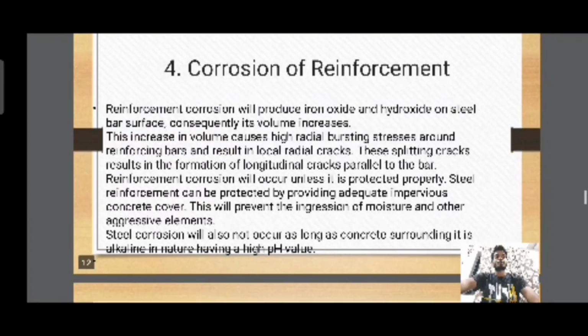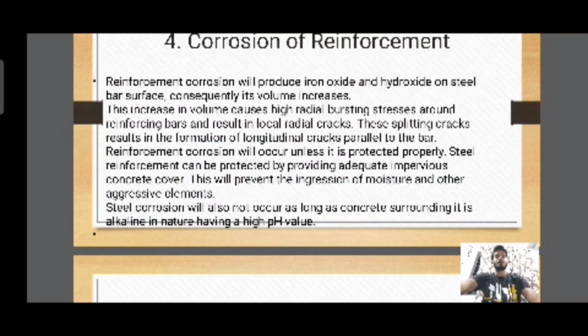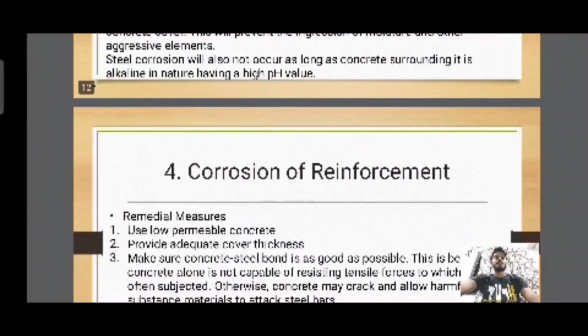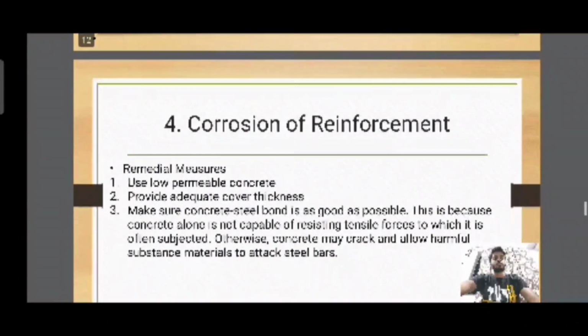Reinforcement corrosion will occur unless it is protected properly. Steel reinforcement can be protected by providing adequate impervious concrete cover. This will prevent the penetration of moisture and other aggressive elements. Steel corrosion will also not occur as long as the concrete surrounding it is alkaline in nature, having a high pH value.